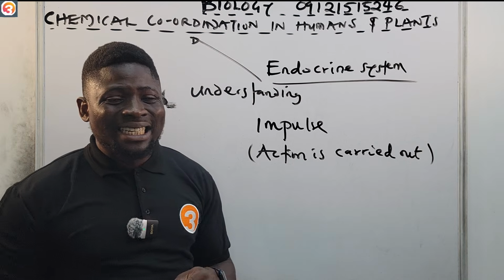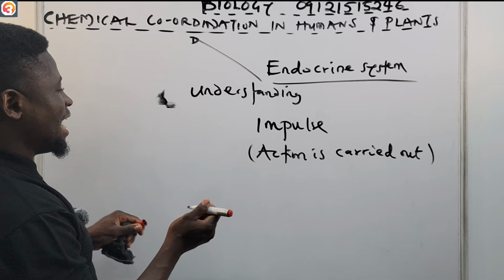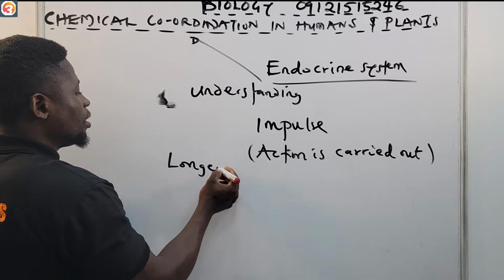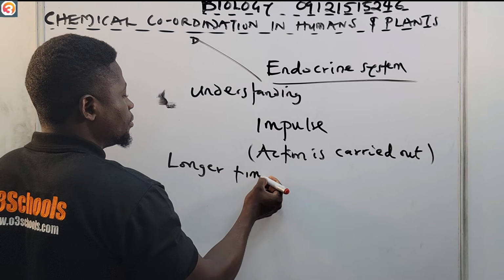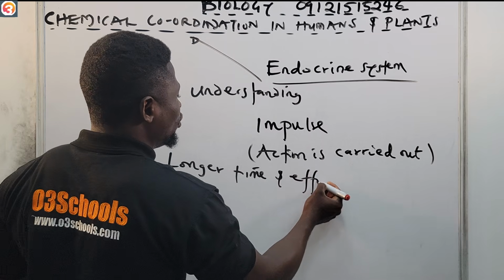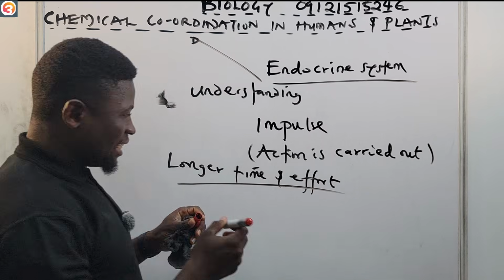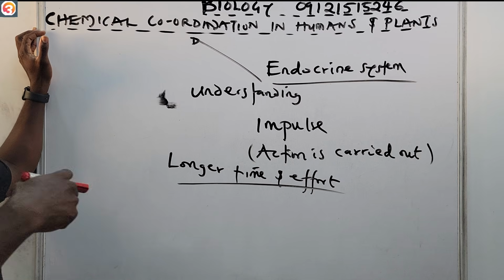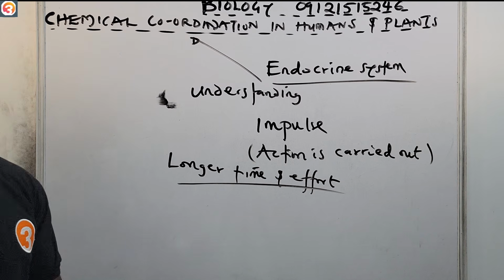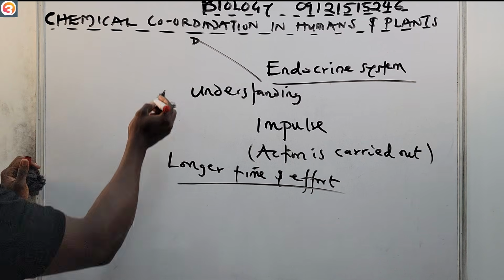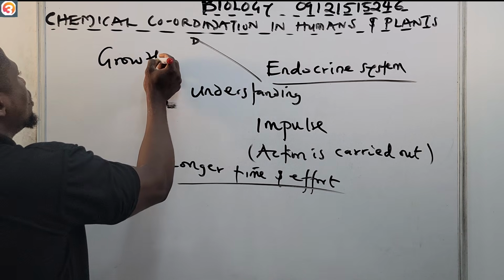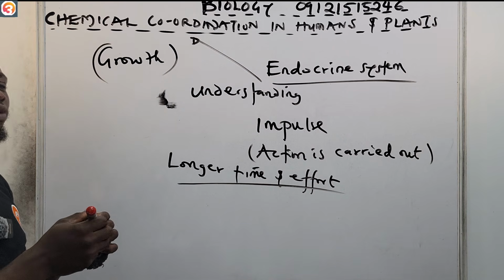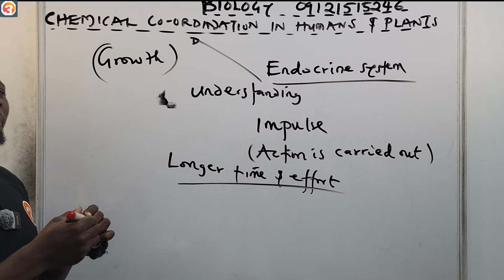But in some cases, it takes a longer time and effort for this to be carried out. For example, growth. Growth is something that happens daily.